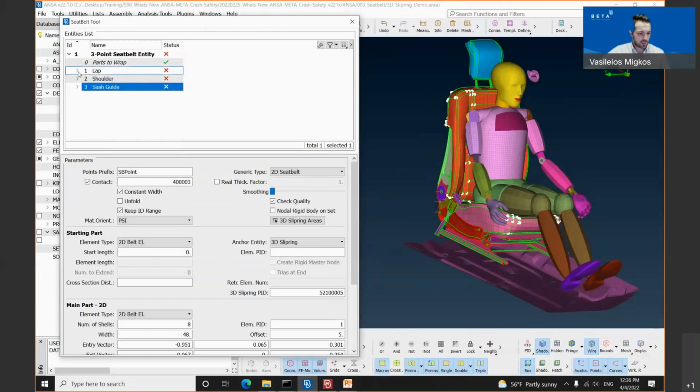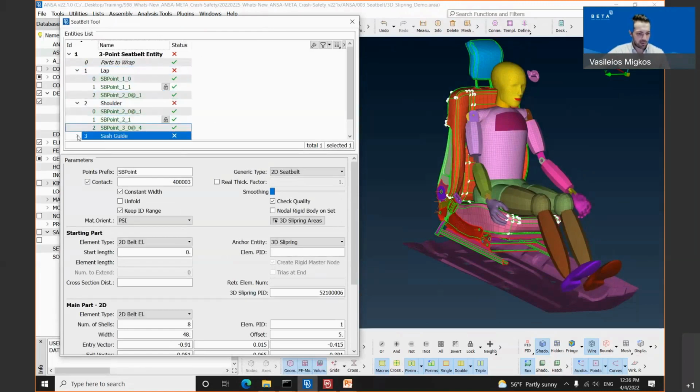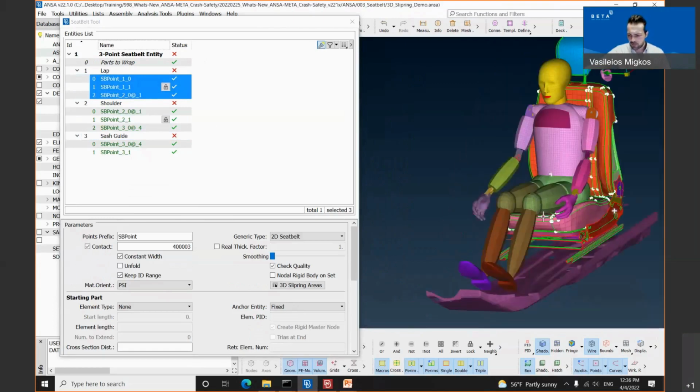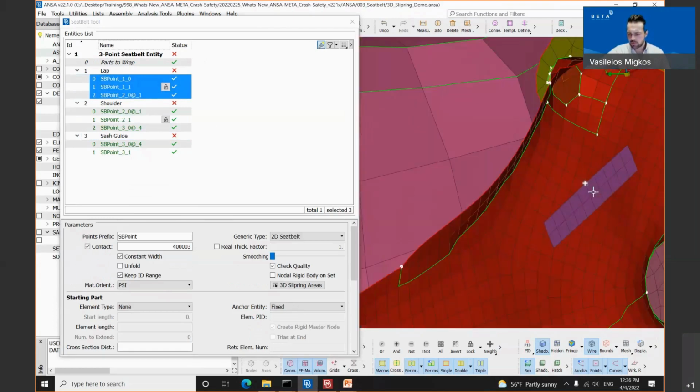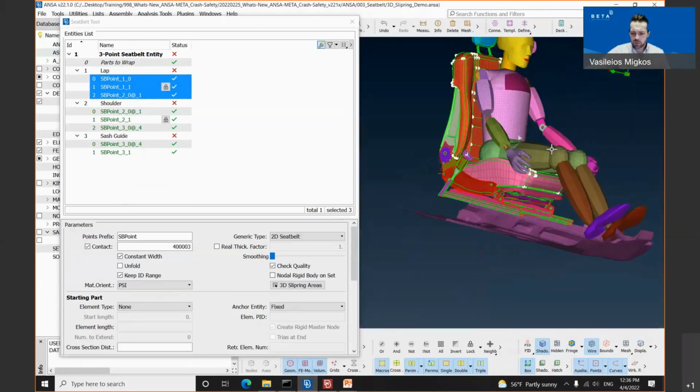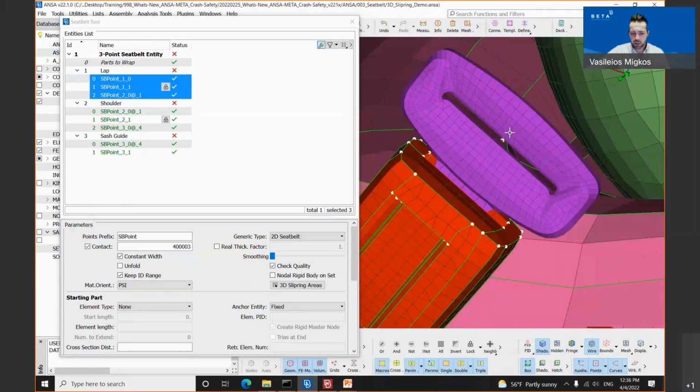These points can be inspected if we expand this list. As you can see, if I'm selecting all the nodes and clicking the highlight button, we have selected the first node at the starting part of the lap component, the second node on the dummy, and the third node on the buckle.